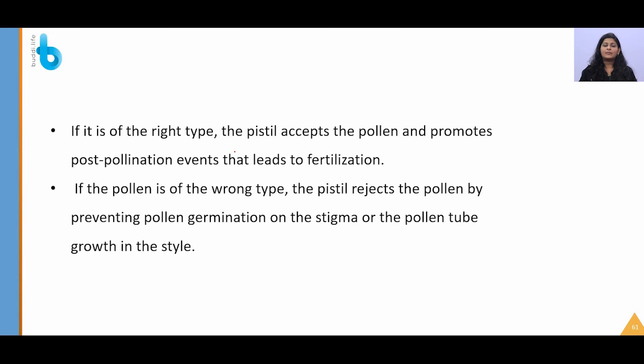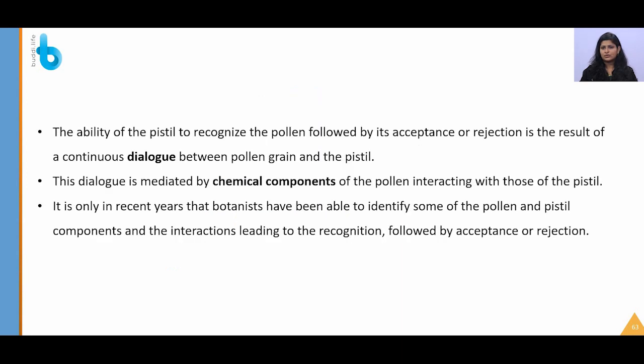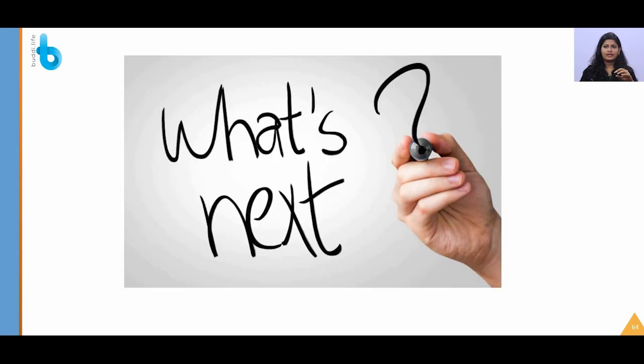If it is the right type, it will accept and promote post-pollination development of the pollen tube, which will lead to fertilization. If it is of the wrong type, it will reject. So how is this happening? Are they talking to each other? Yes, there is a dialogue happening between them, and that dialogue is mediated by chemical components. It is a chemical dialogue. Only in recent years many scientists have been working on these chemical dialogues happening between them. So what is the next process?